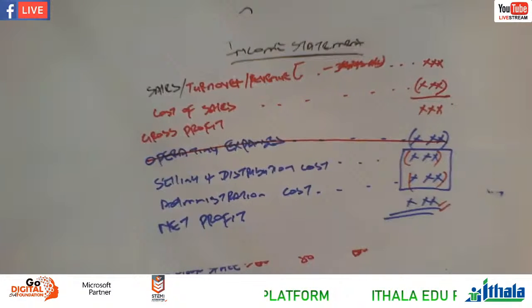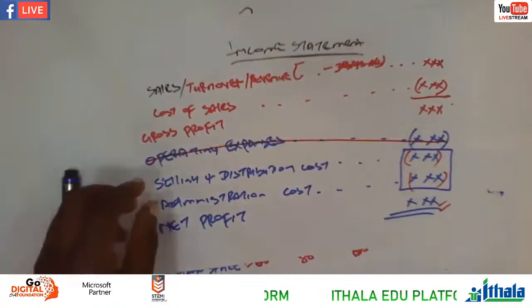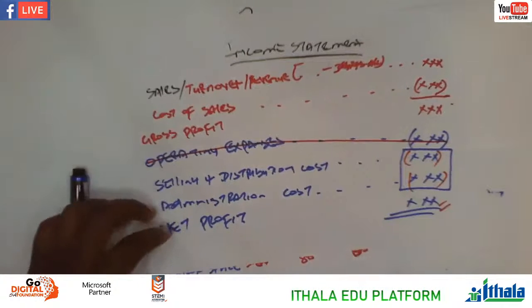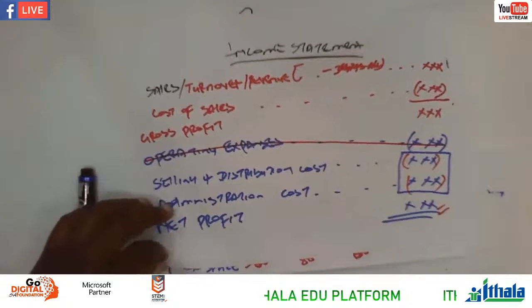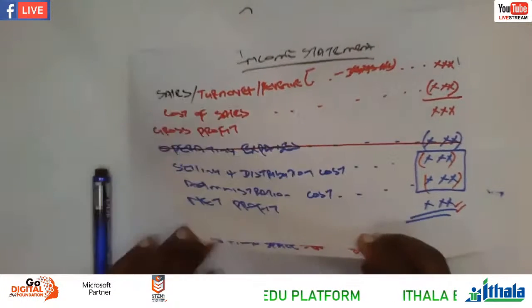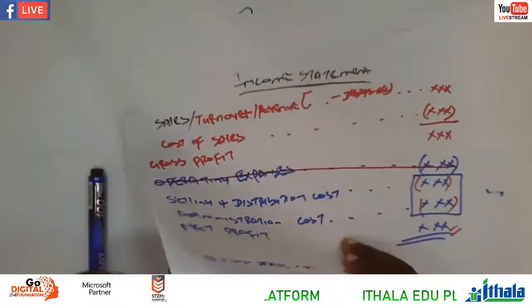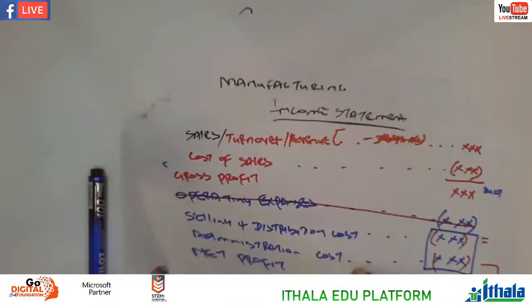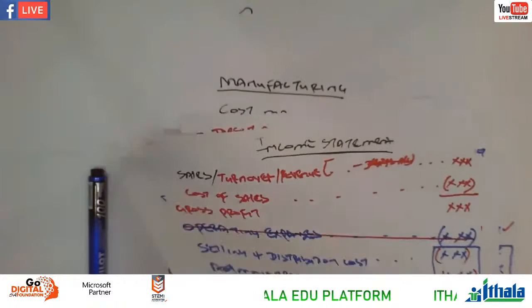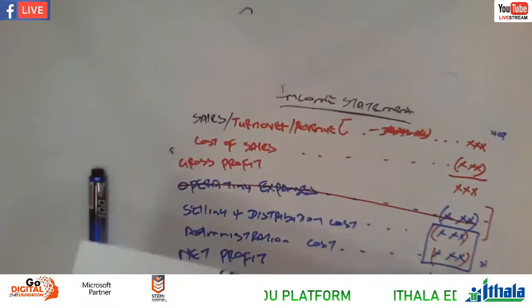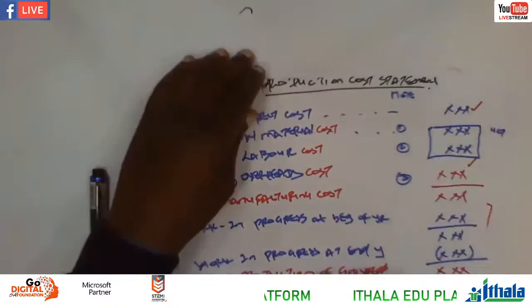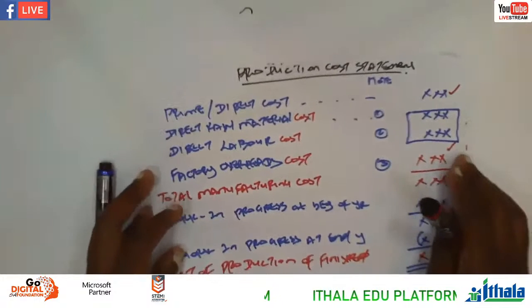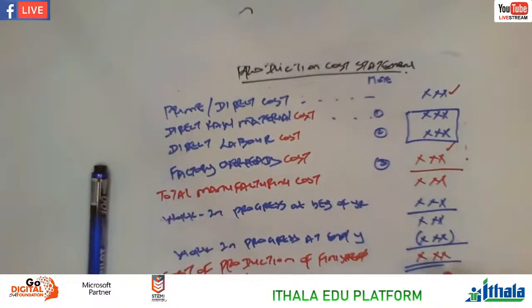So now let's take a step back to the production cost statement. Remember, I gave you the format of the production cost statement, and then I'll show you how to go there and calculate the per unit, and then we do an activity based on that. Okay, this is our work that we did at the beginning, the production cost statement.